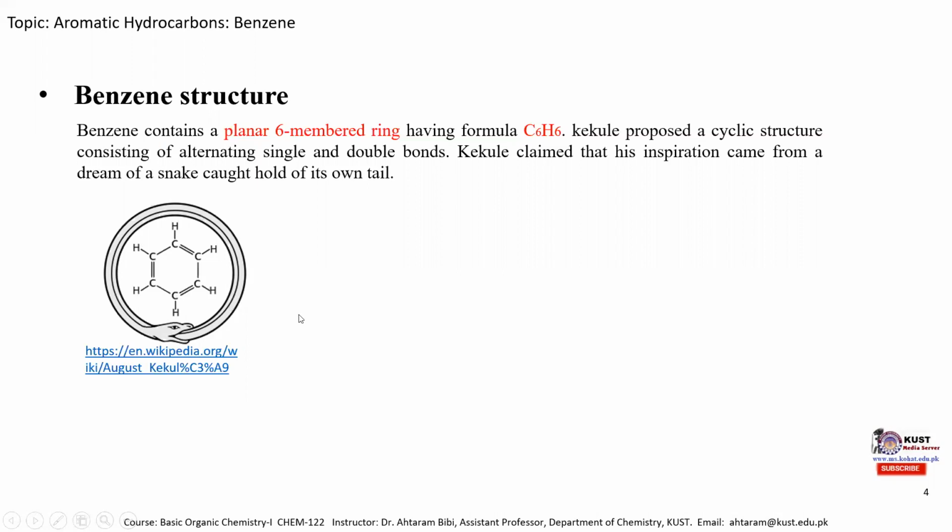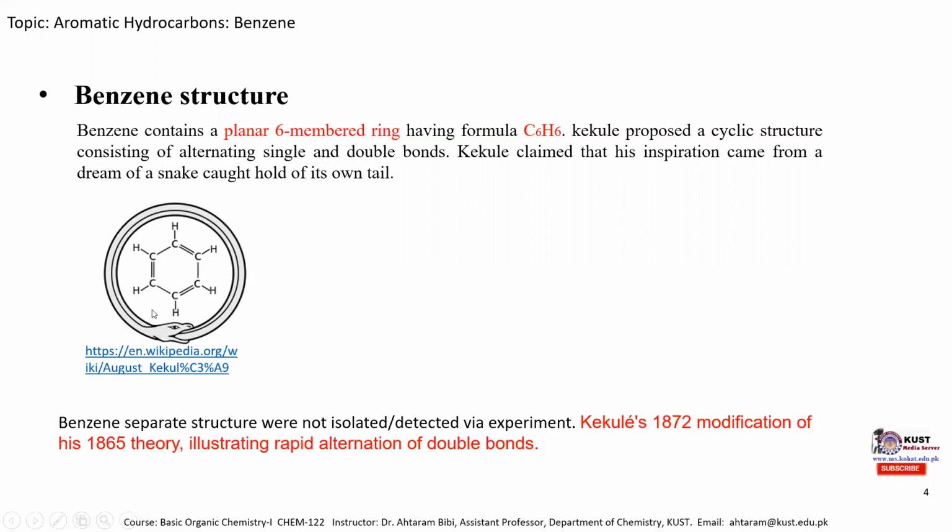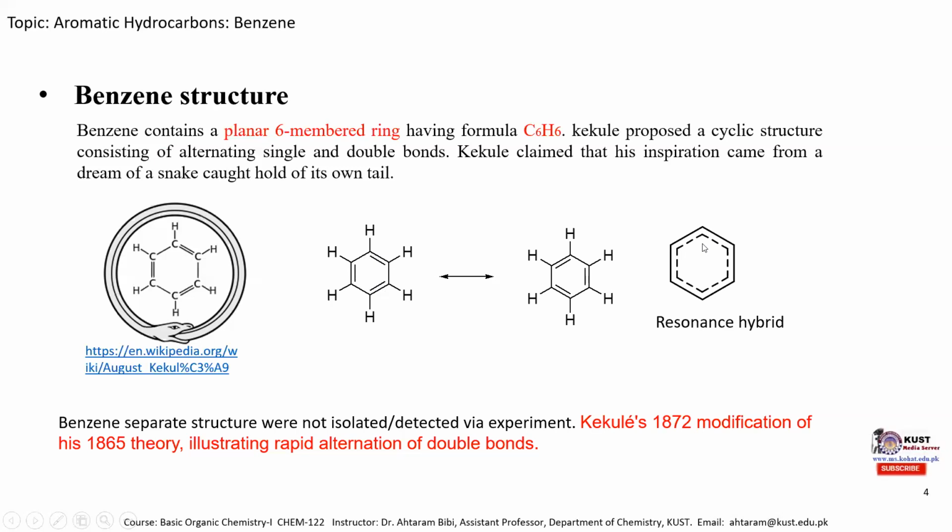But then experimental data showed that benzene does not consist of carbon-carbon single bonds and carbon-carbon double bonds alternately. It is mentioned over here that benzene's separate structures were not isolated or detected by experiment. Then Kekulé modified his theory in 1872, and he proposed that benzene rapidly interconverts from one structure into another structure, and the pi electrons are continuously rotating in this ring, and it is represented by a resonance hybrid structure as mentioned over here.